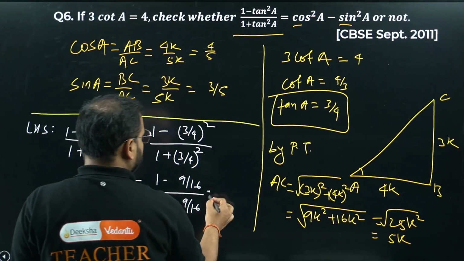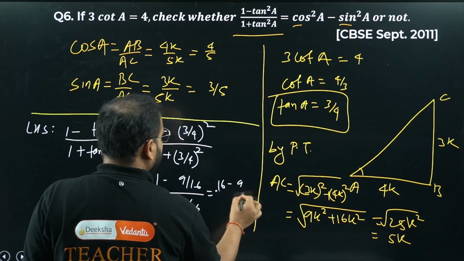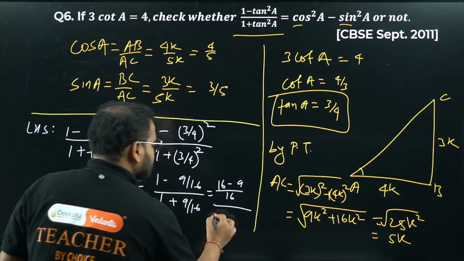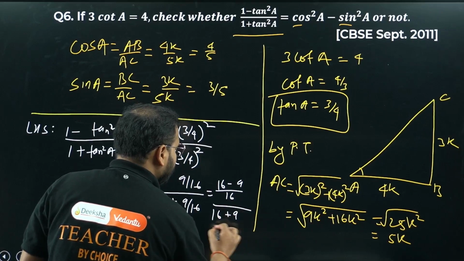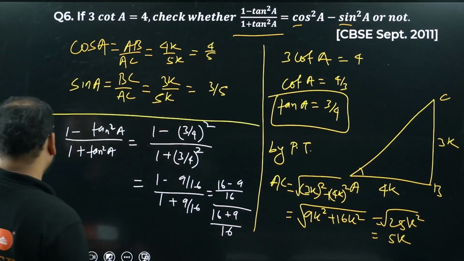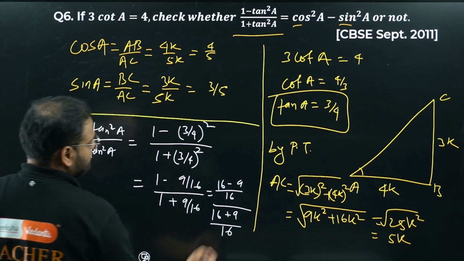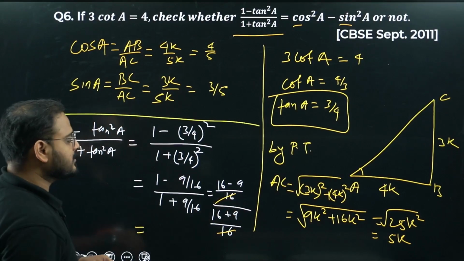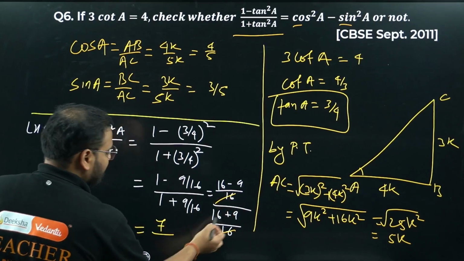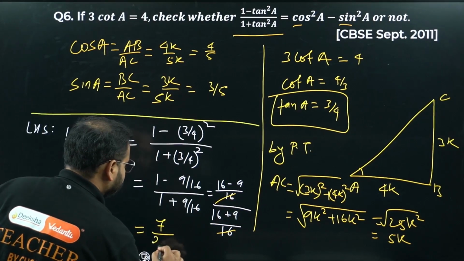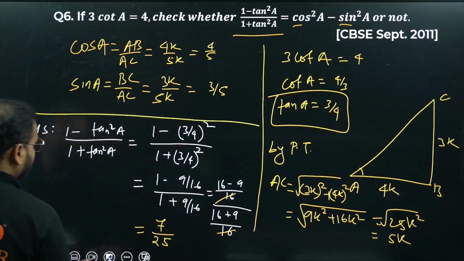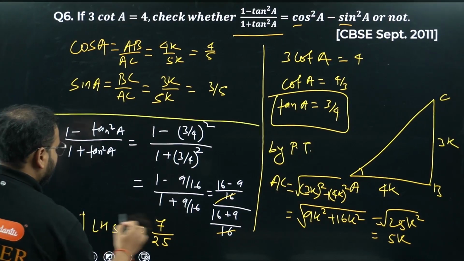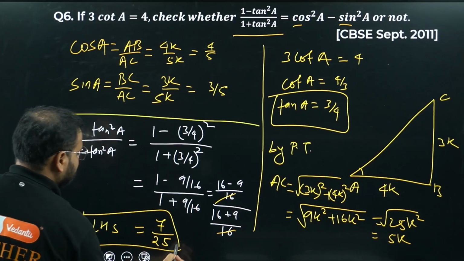If you take LCM, 16 minus 9 by 16 upon 16 plus 9 by 16. 16 is gone. Check the numerator: 16 minus 9 is how much? 7. 16 plus 9 is what? 25. So what is my LHS value? My LHS is coming as 7 by 25.